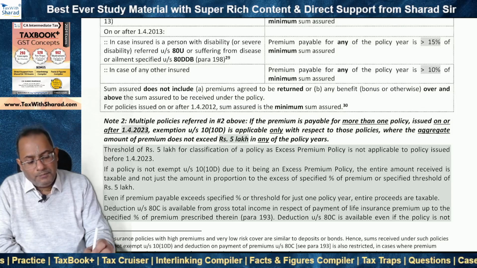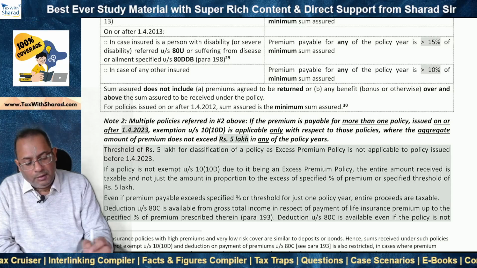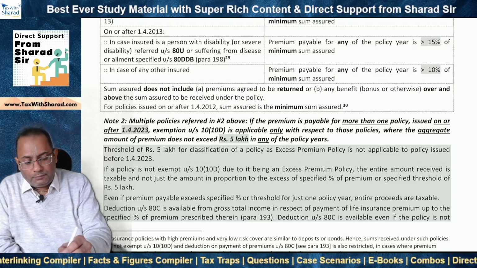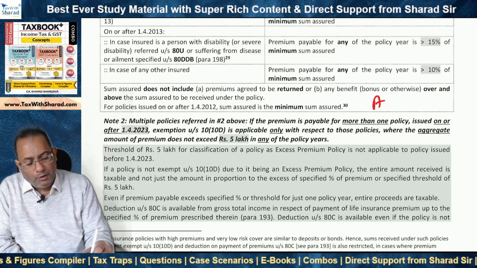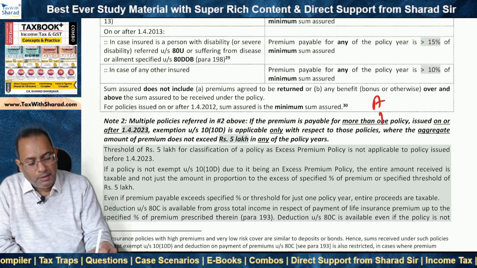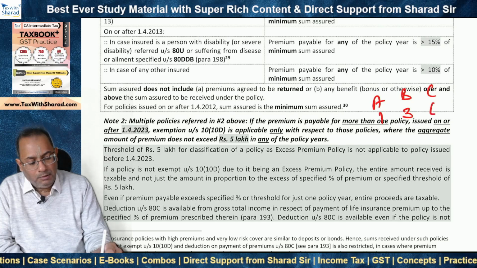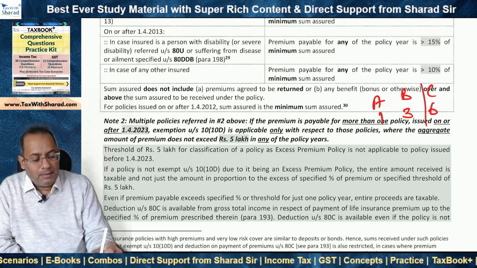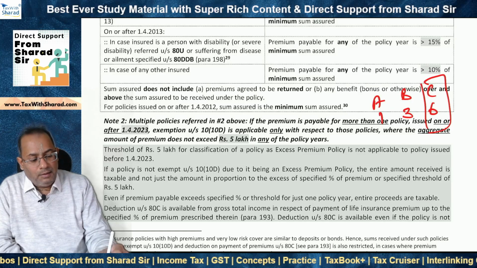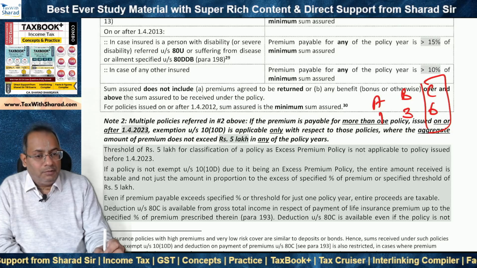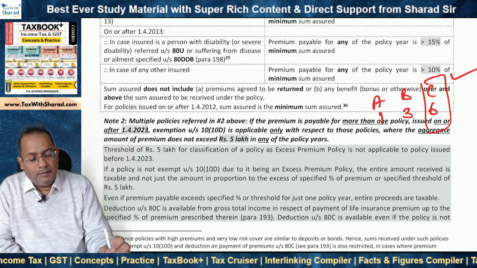So if there are say multiple policies taken on or after 1st April 2023, and if say policy A has a premium of 1 lakh rupees, policy B has a premium of 3 lakh rupees, policy C has a premium of 6 lakh rupees. So as far as C is concerned, it's clear that the premium is greater than rupees 5 lakh and all these policies have been issued on or after 1st April 2023. So C is not exempt. So proceeds become taxable for C.